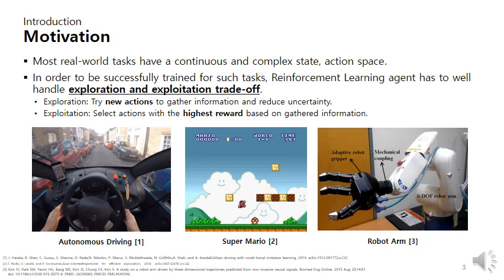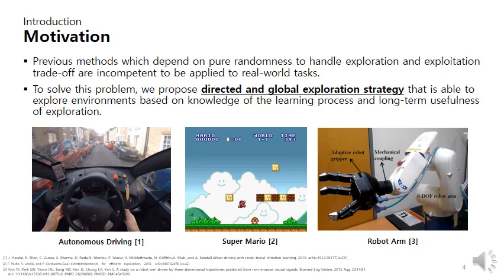There are some examples below. Real-world autonomous driving, Super Mario game, and robot arm would be representative examples of such complex tasks. Of course, there are many strategies for good exploration. However, some previous methods mainly depend on pure randomness to handle the exploration and exploitation trade-off, so these methods are incompetent to be applied to real-world tasks directly.